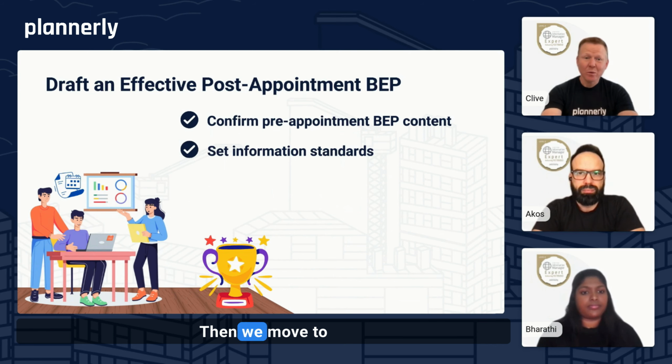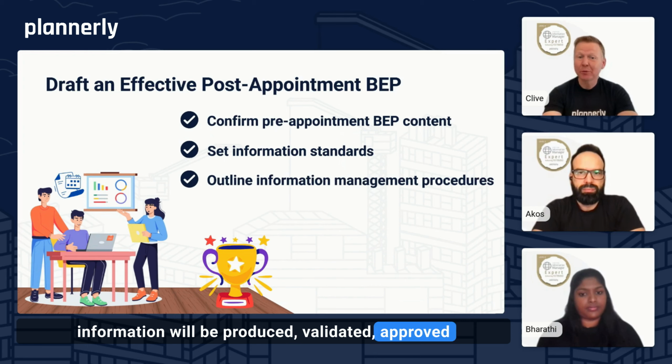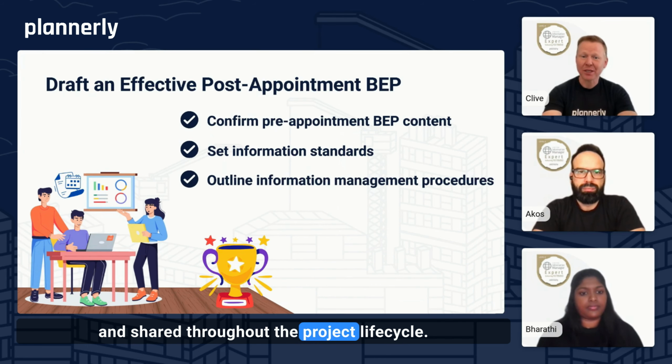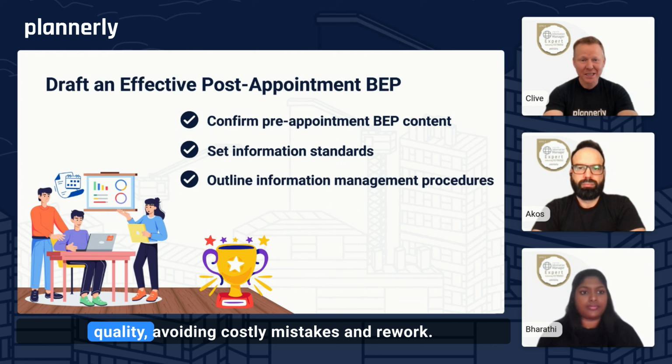Yep. Then we move to outlining information management procedures. This is where you define how information will be produced, validated, approved, and shared throughout the project lifecycle. For example, who checks models for quality? How do teams ensure that everyone's working on the latest version of a file? These procedures act as a roadmap for managing project data and maintaining a high standard of quality, avoiding costly mistakes and rework.